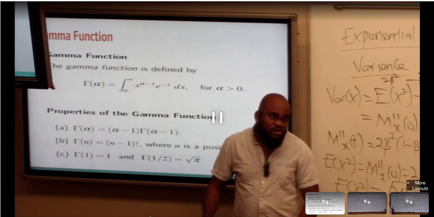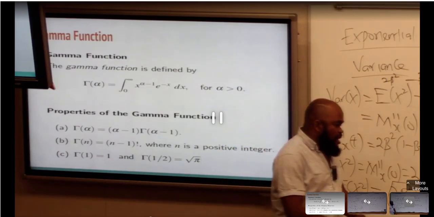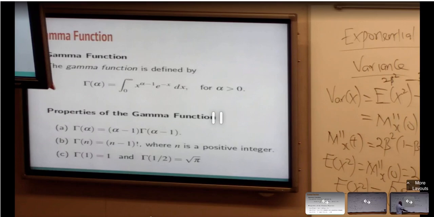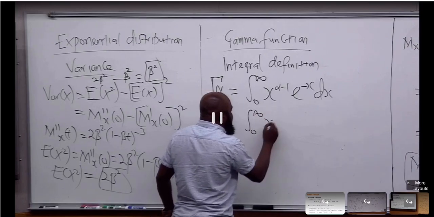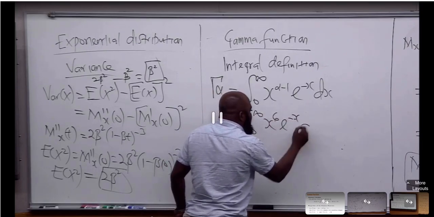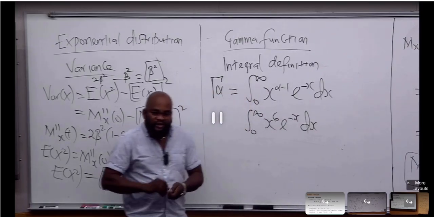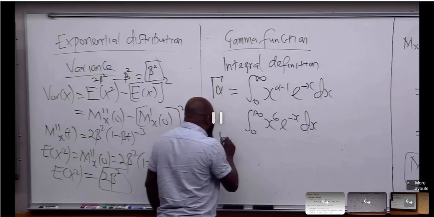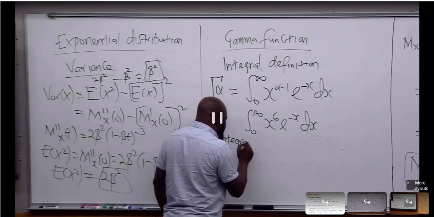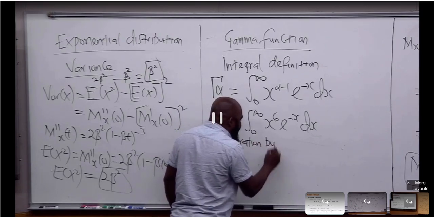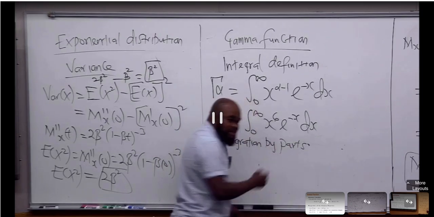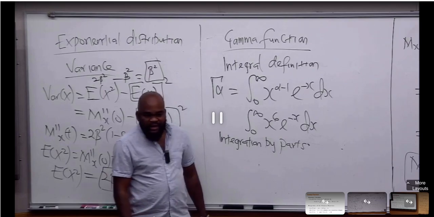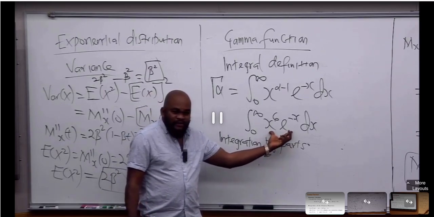Do you know that when you were in high school, if you came across something like this, I want to believe you'd be thinking of using integration by parts? Has anybody heard about integration by parts? Oh my God, using integration by parts for this is going to take forever.